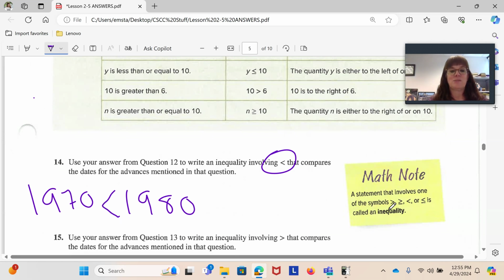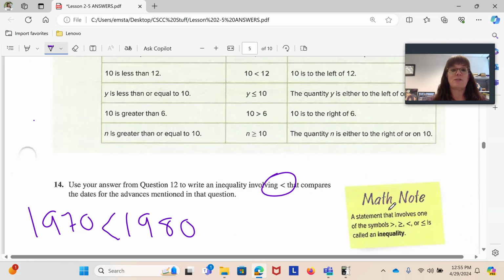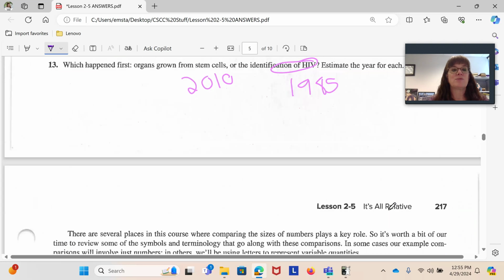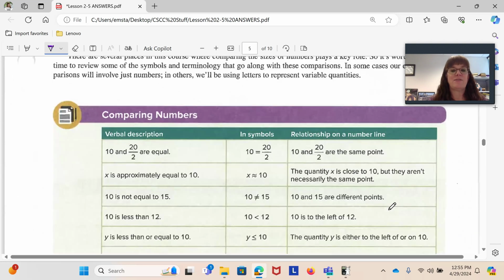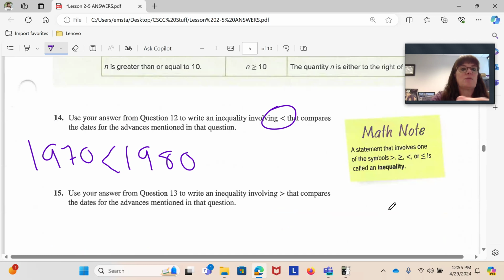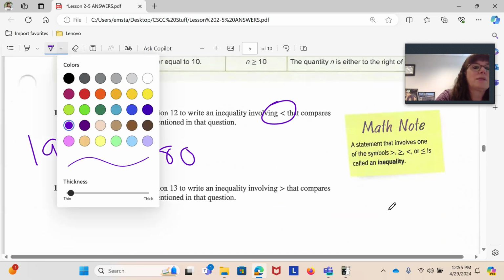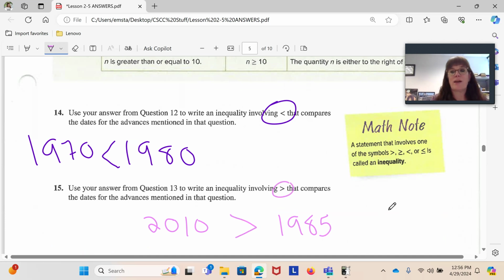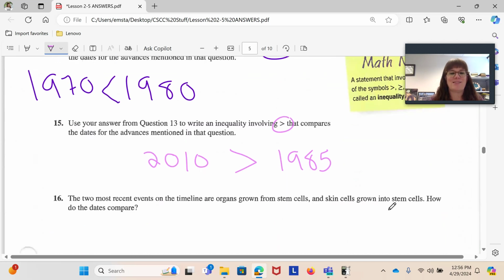And then 15 wants me to use my numbers from 13 with a greater than symbol. So for 13, my numbers were 2010 and 1985. Let's get our pink pen back out. We had 2010 and 1985. And they did ask me to use a greater than symbol. 2010 is greater than 1985. Or comes later, sorry.